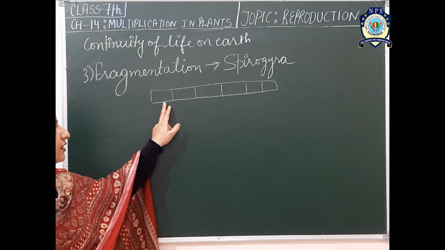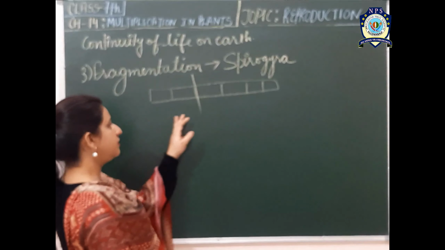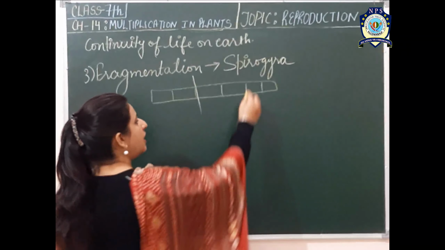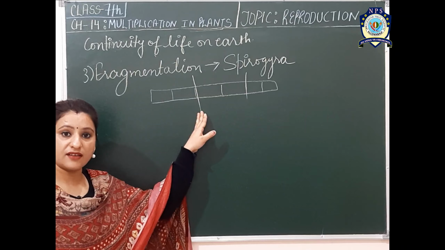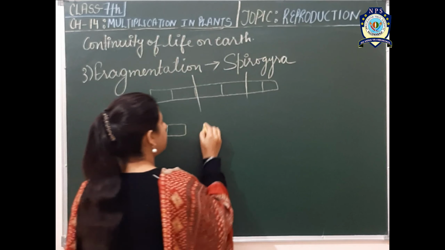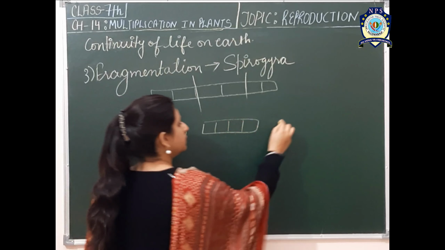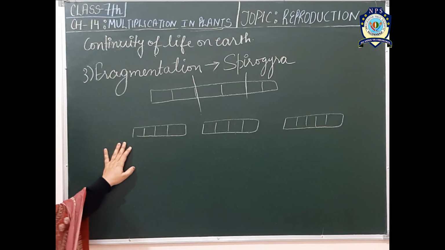When this filament is fully grown, then from any part this filament breaks up, and the part from where it breaks up will develop new fragments. So like this, the fragmentation takes place.